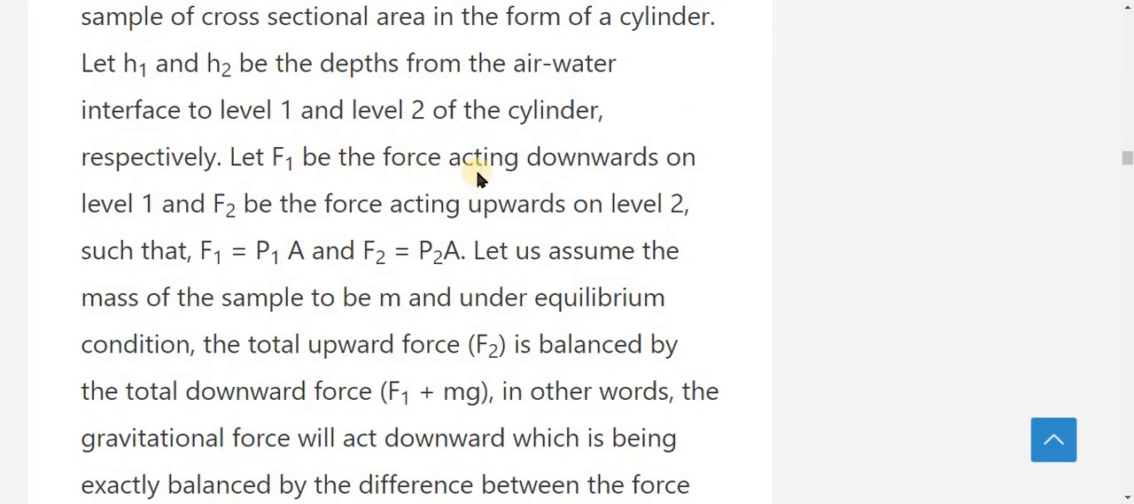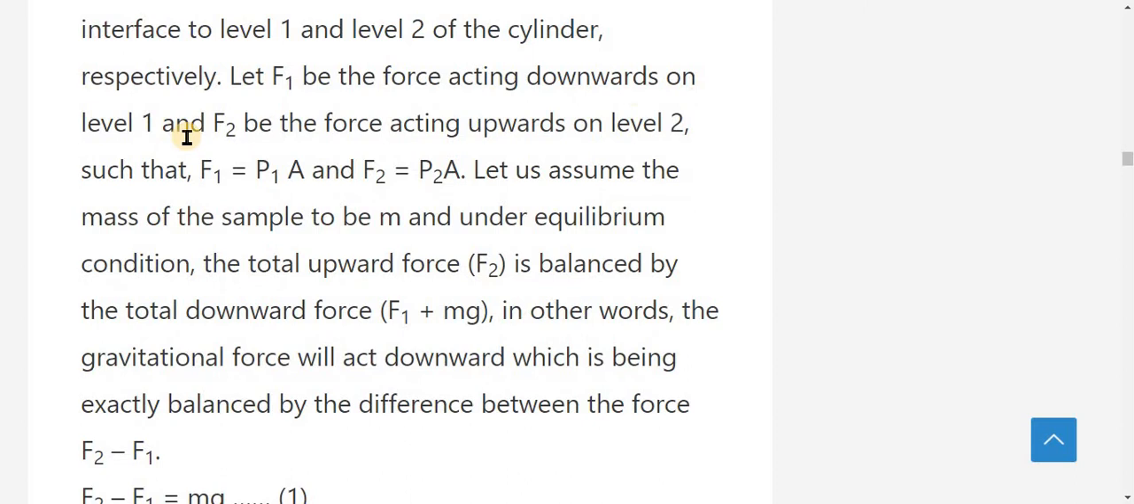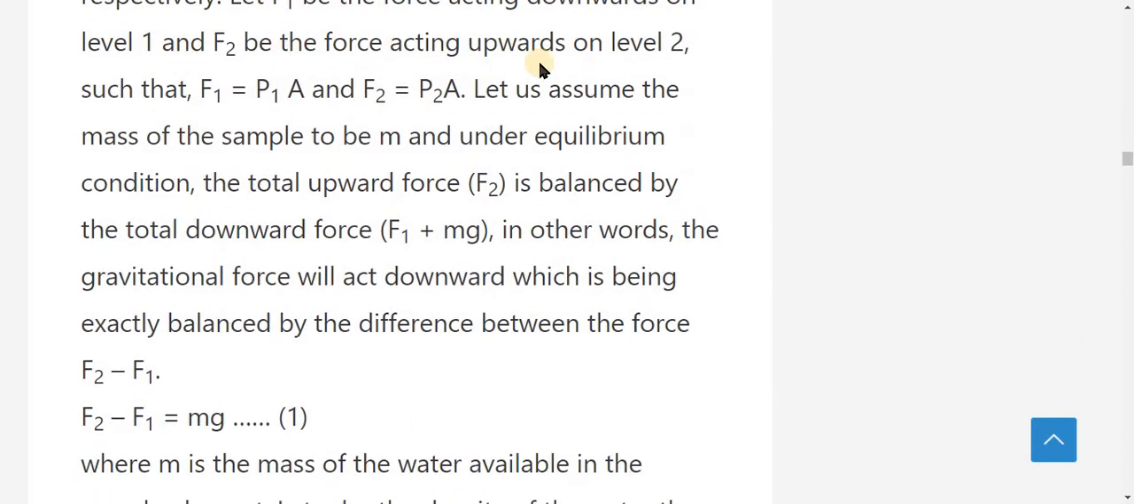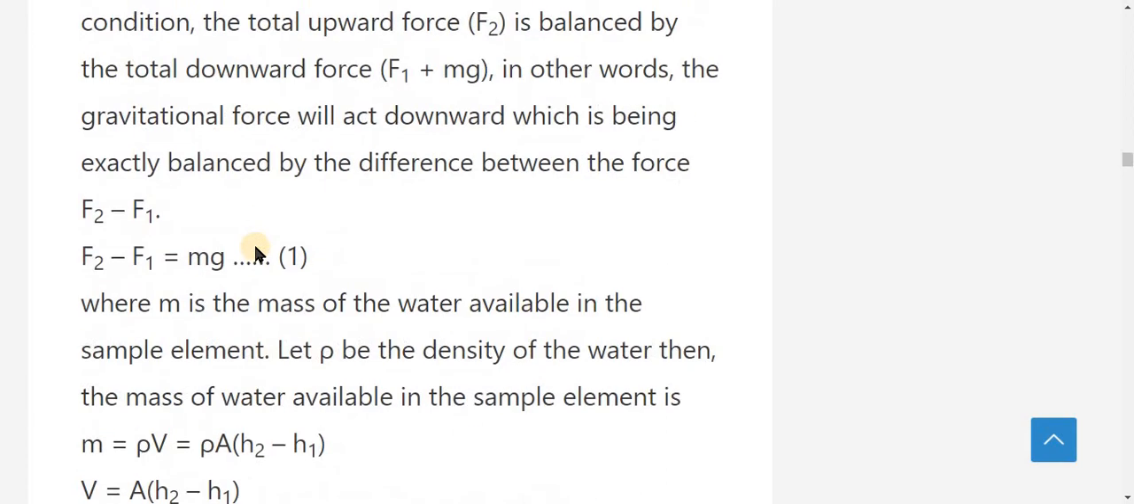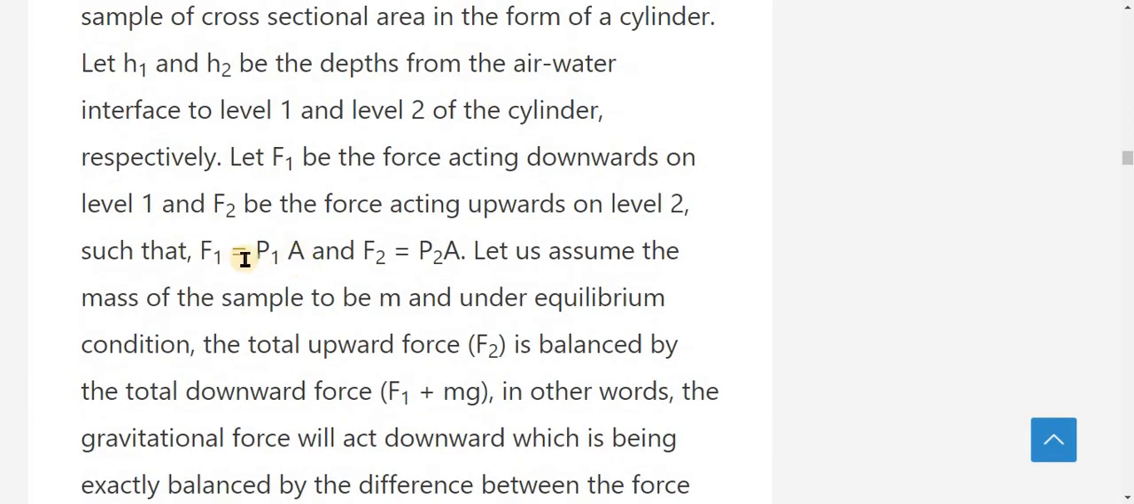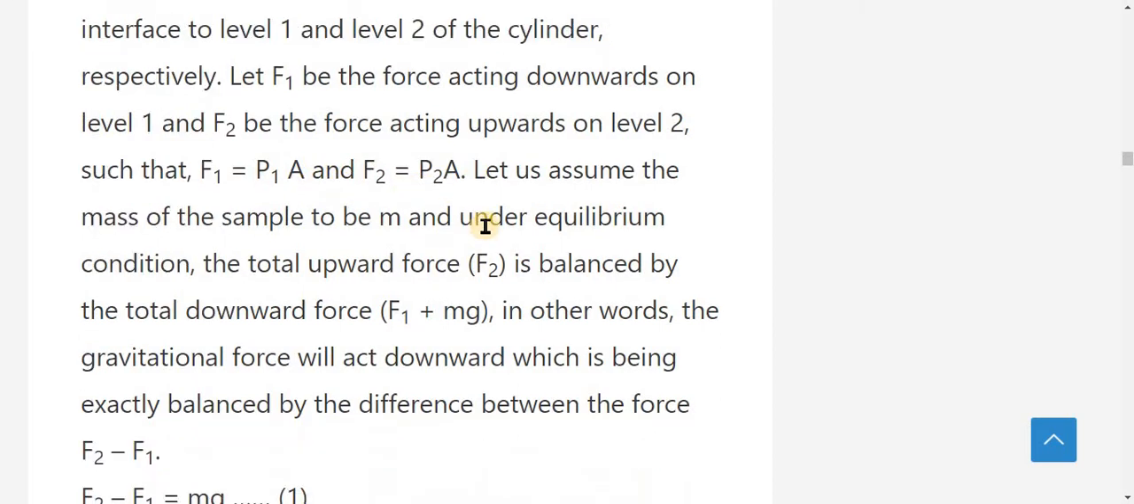So F1 be the force acting downwards on level 1 and F2 be the force acting upward on level 2. According to the pressure formula, pressure is equal to force by area, so force is equal to pressure into area. F1 can be written as pressure 1 into area, and because there is only one vessel, the area of the vessel is constant, so we put the symbol A. So F1 is equal to P1 into A and F2 is equal to P2 into A.